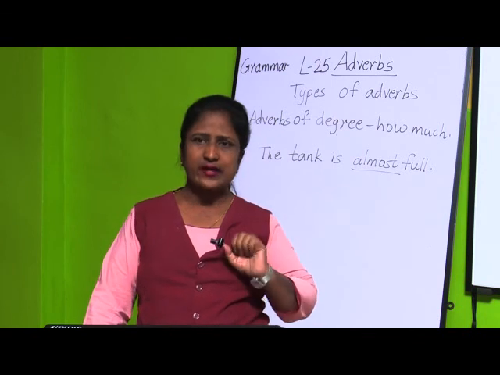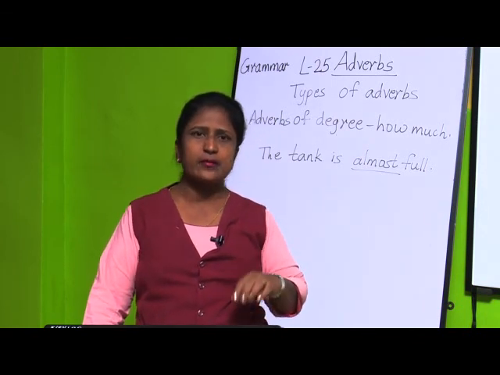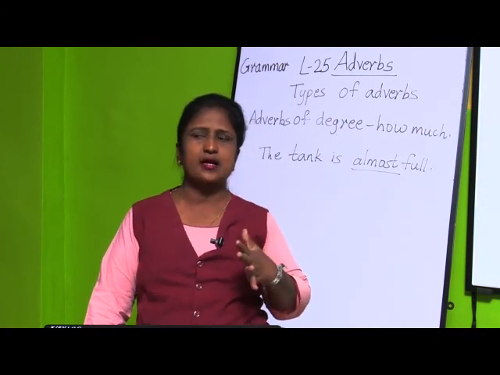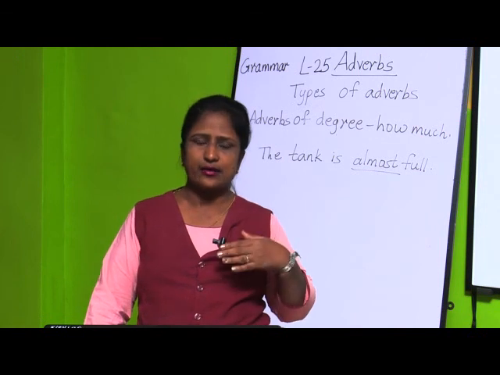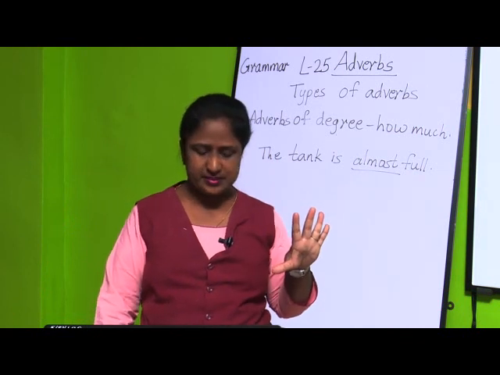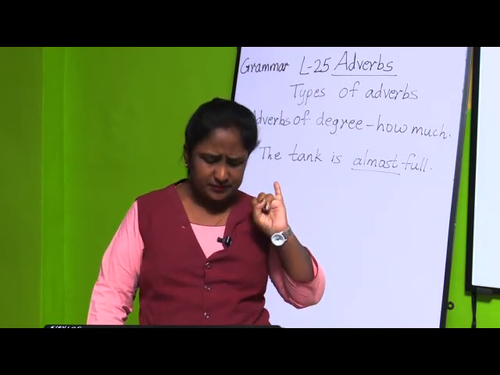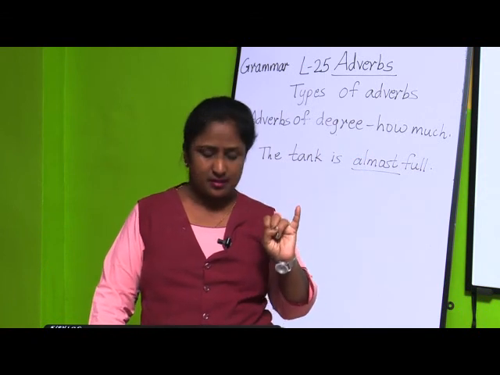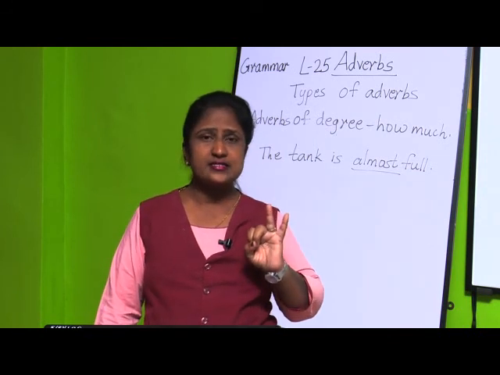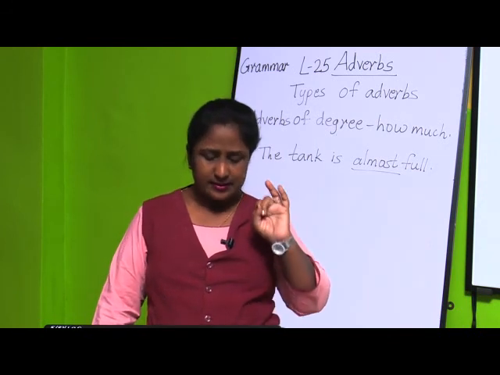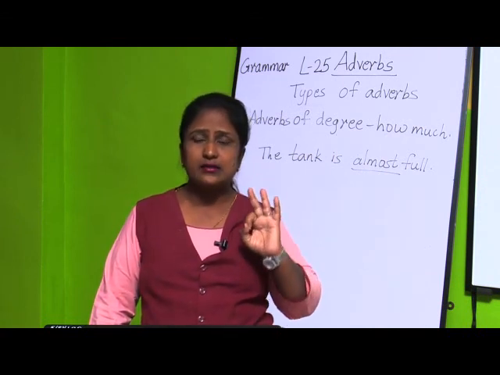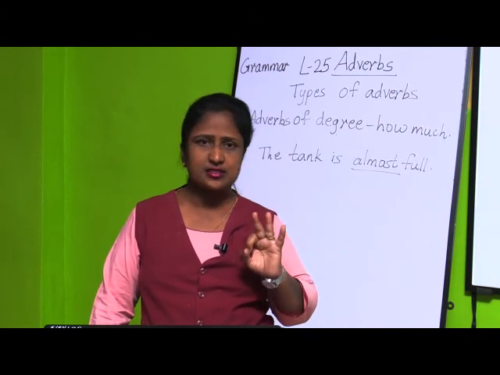So these are the 5 types of adverbs. So what is an adverb? An adverb is a word that tells us more about a verb. It tells more about an adjective, and also it tells more about another adverb. And there are 5 types of adverbs: adverbs of manner, if you ask the question how, you will be getting the answer. Then adverbs of place, if you ask the question where, you will be getting the answer that where the action is done. Third type is adverbs of time, at what time an action is done.